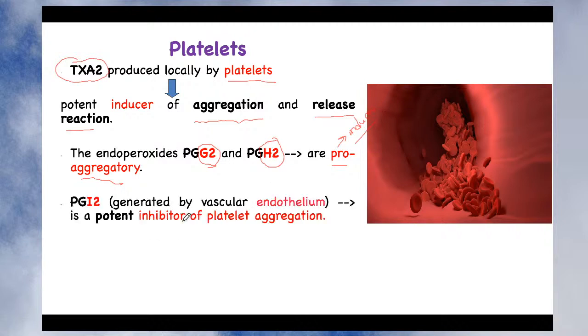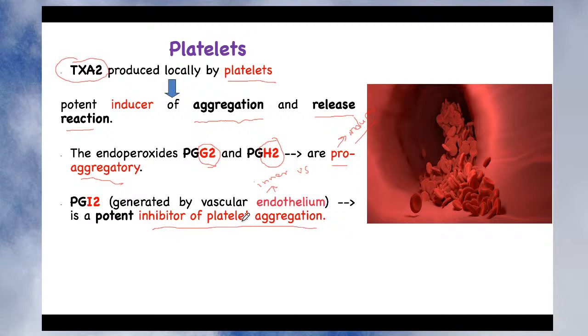Whereas another prostaglandin, PGI2, is generated by the vascular endothelium. What is the endothelium? It is the innermost layer of the blood vessel. Since it is released by the innermost layer of the blood vessels, when it is generated it is a potent inhibitor of platelet aggregation.